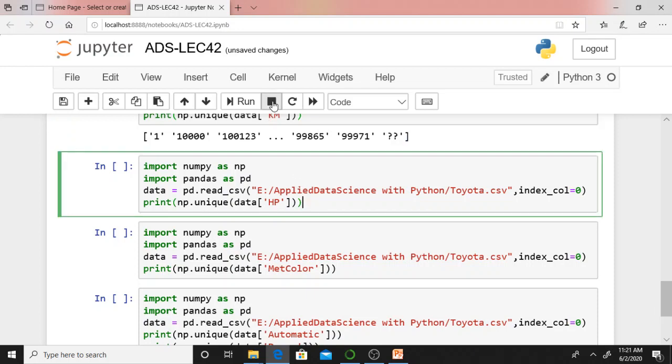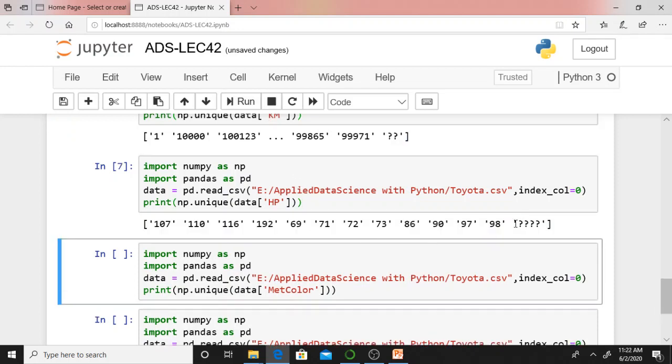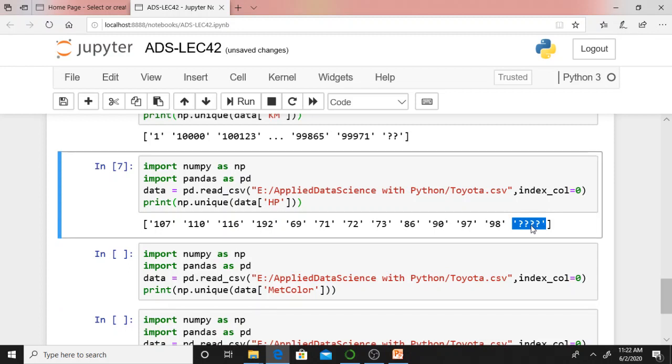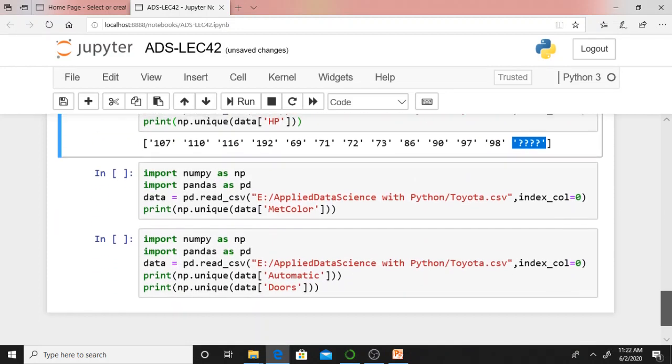Again, HP, horsepower. In horsepower also I have 4 question marks. These are missing or blank values. Because of this, by default pandas will assign an object data type. It has got a wrongly assigned data type. Anyway, we will correct it.